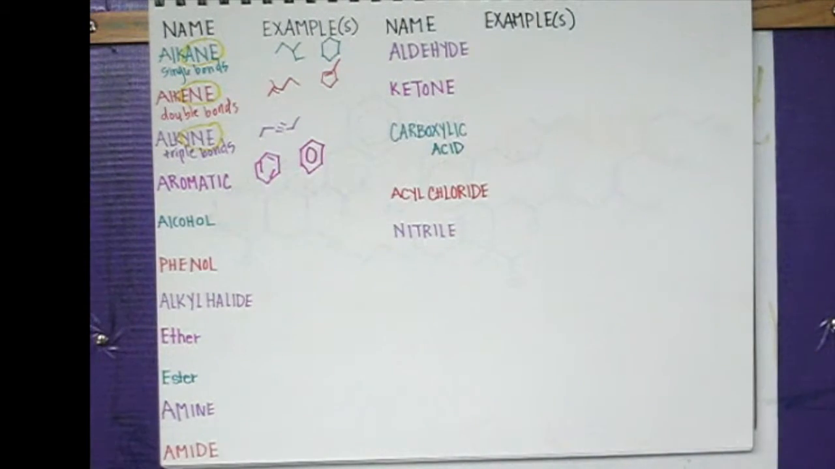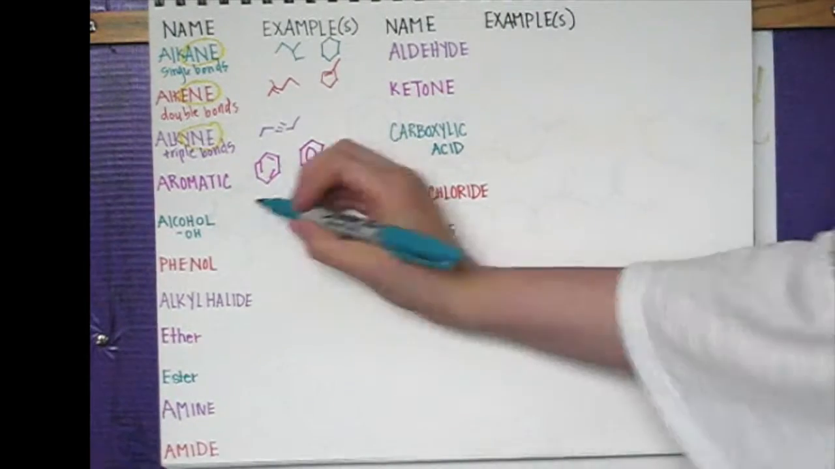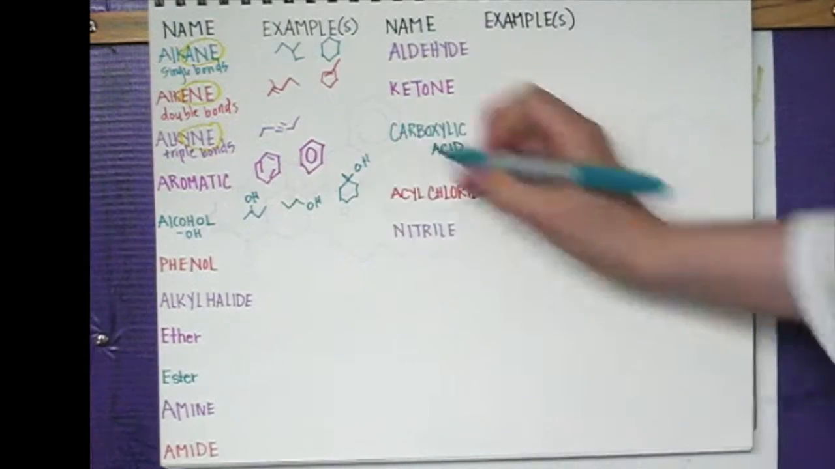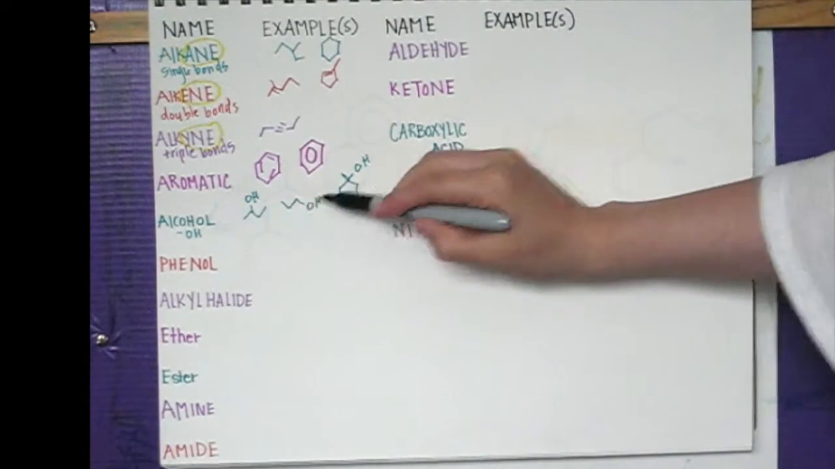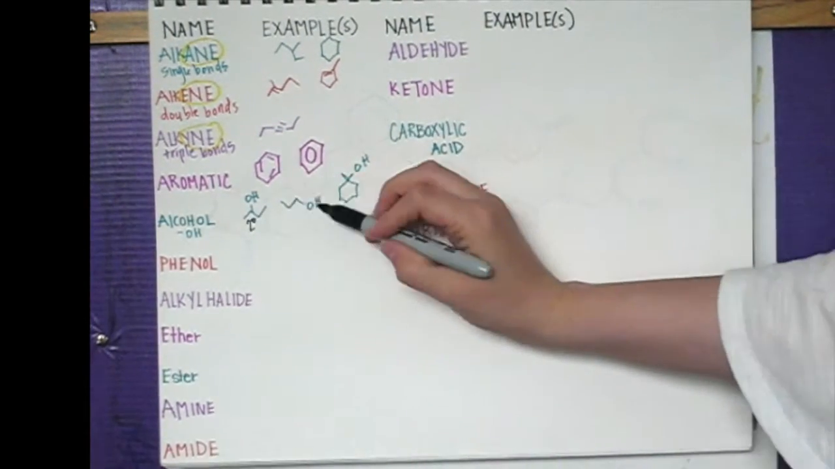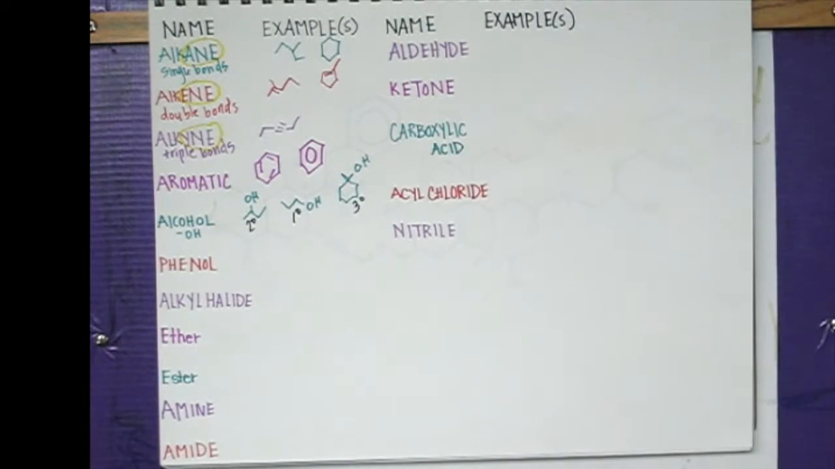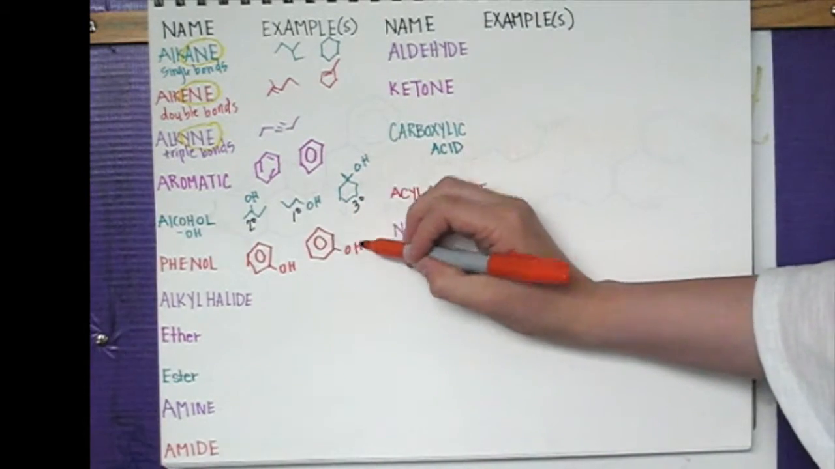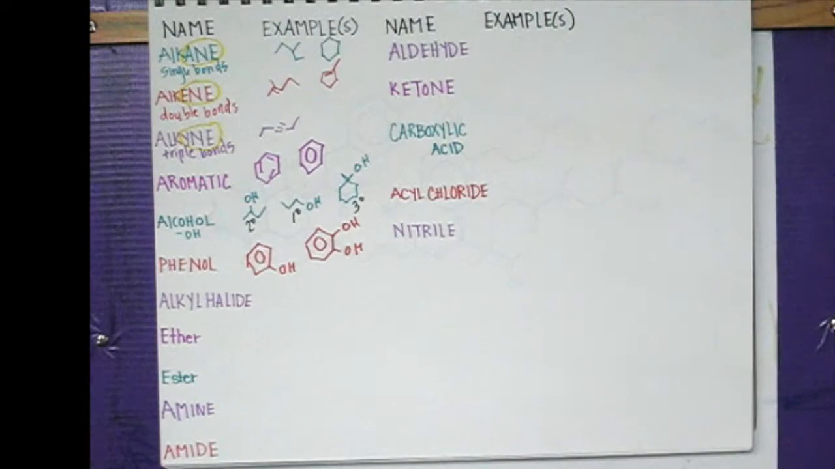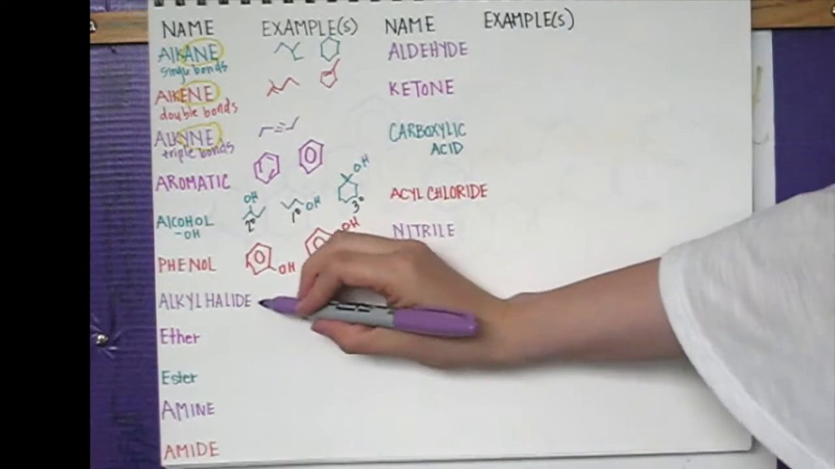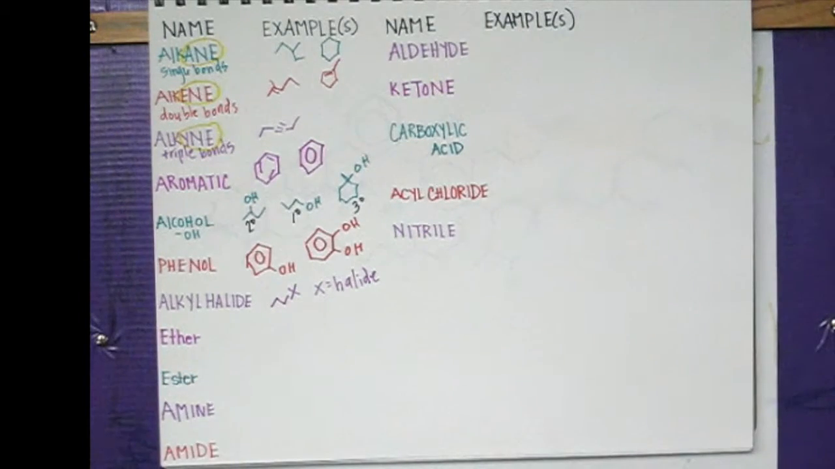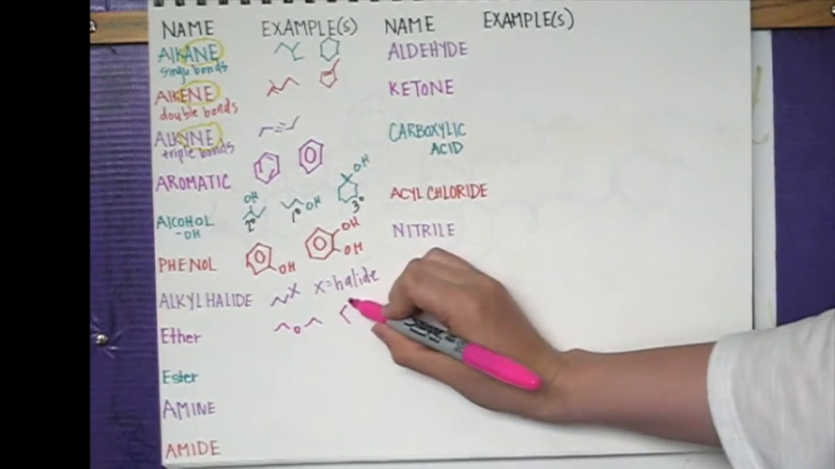Aromatics are ring structures with alternating double bonds. Alcohols are OH groups. They can be primary, secondary, or tertiary depending on where the alcohol is. A phenol is an aromatic group attached to an alcohol. An alkyl halide is a hydrocarbon group with a halogen or a halide attached, like bromine or chlorine.